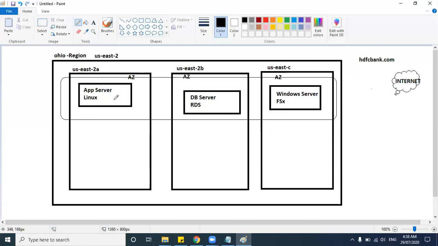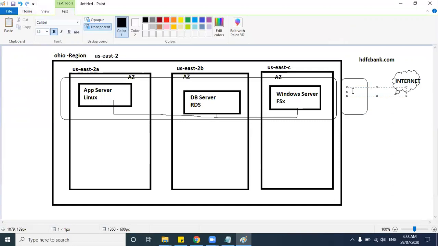When you create a virtual cloud, your app server can communicate with your DB server, and your DB server can communicate with your Windows server. All this communication will happen within your private network. When you want to come to the public network and interact with the internet, you need a gateway, right? So you need an internet gateway. That device is the internet gateway. Let me name it IGW.